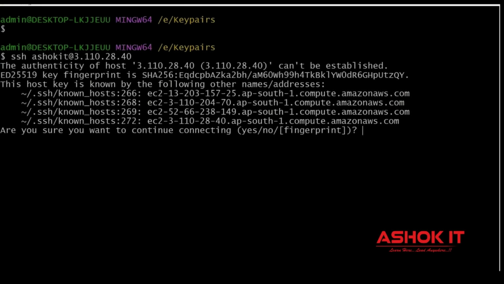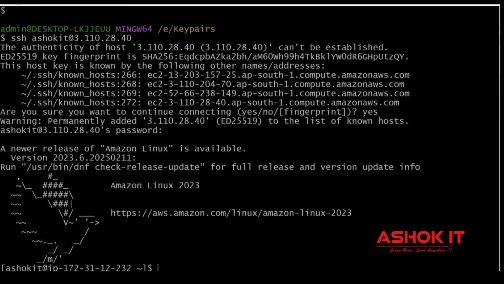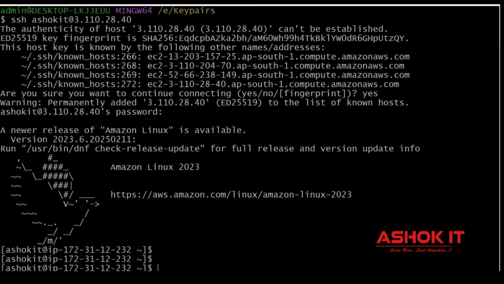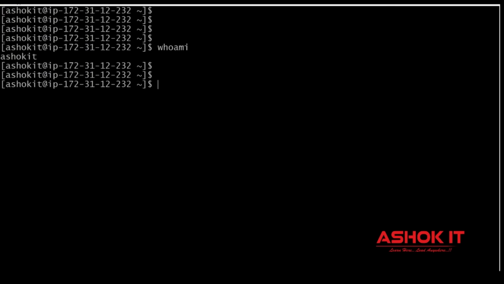Then it is going to ask, are you sure you want to connect? Yes. What is your account password? ashokit@123. Now, successfully, I'm able to connect with this machine as the AshokIT user. Now go here and check whoami. I logged into this machine as the AshokIT user.